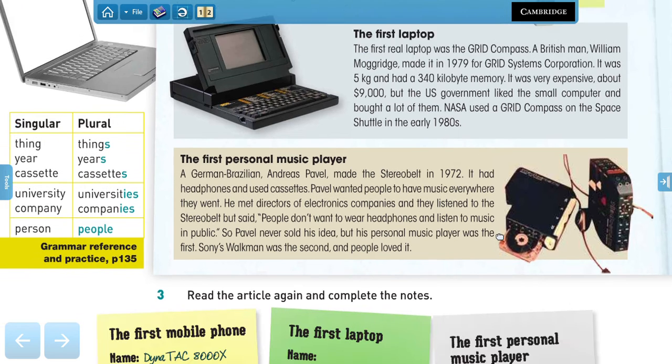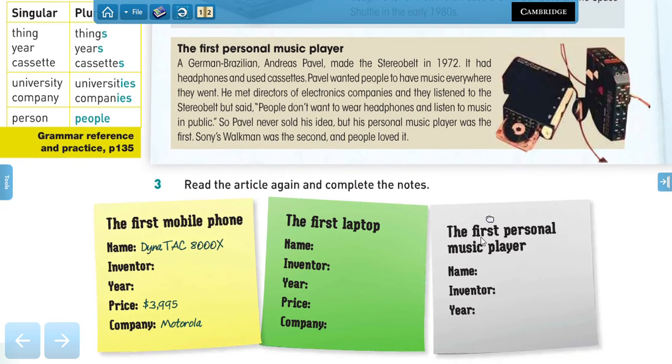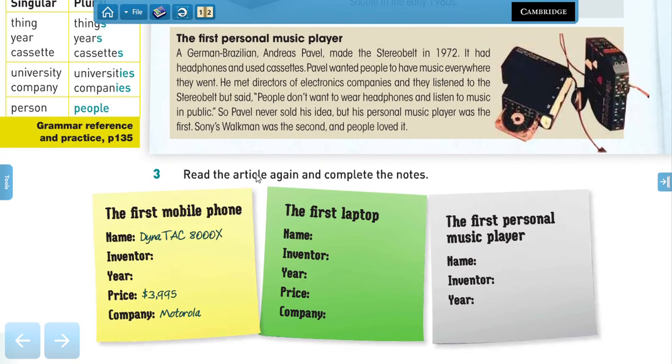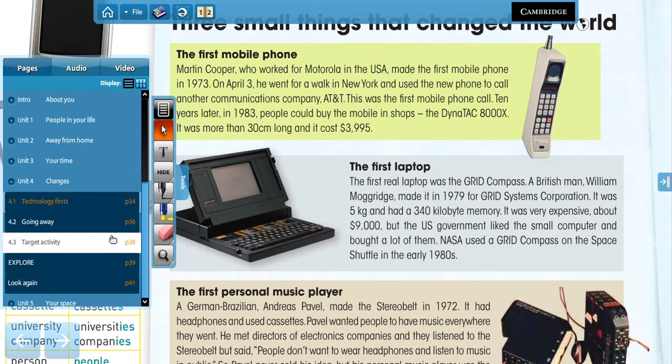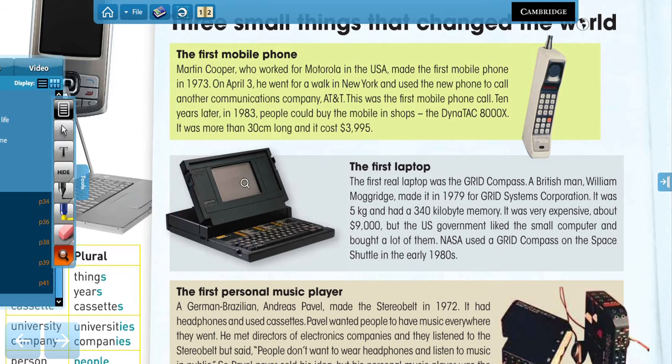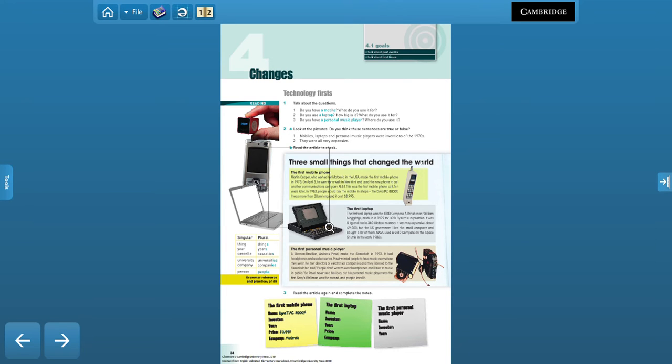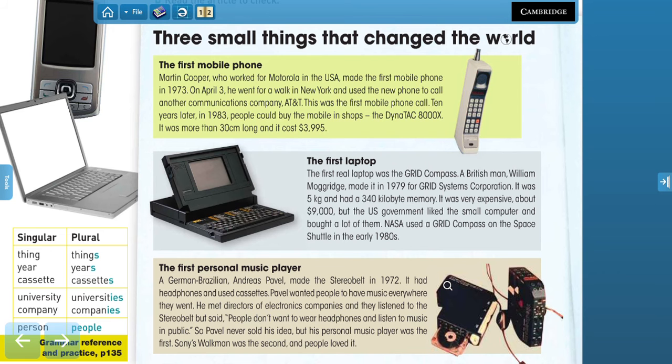Now, read the article again on your own and complete these notes, right? Name, inventor, year, and the price. So now I'm going to show you the text again. You can pause it and identify that information. So pause the video and complete the notes.